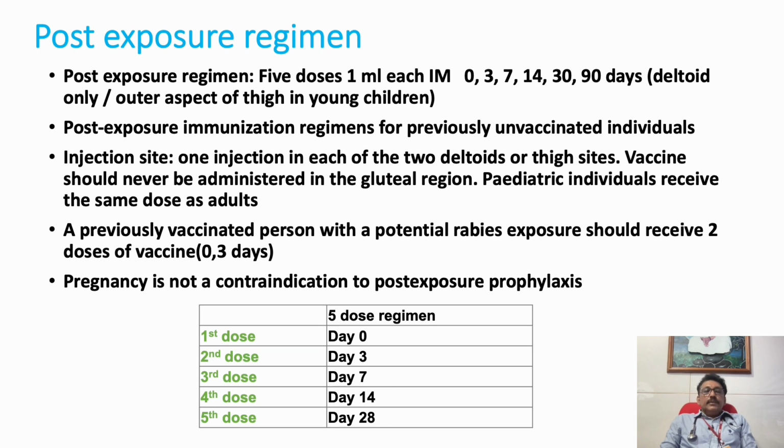So that has to be given to patients who are exposed to any bite. Depending on the severity of the bite, the immunization status of the dog, or if we are not able to track the dog, we will have to give human rabies immunoglobulin along with this